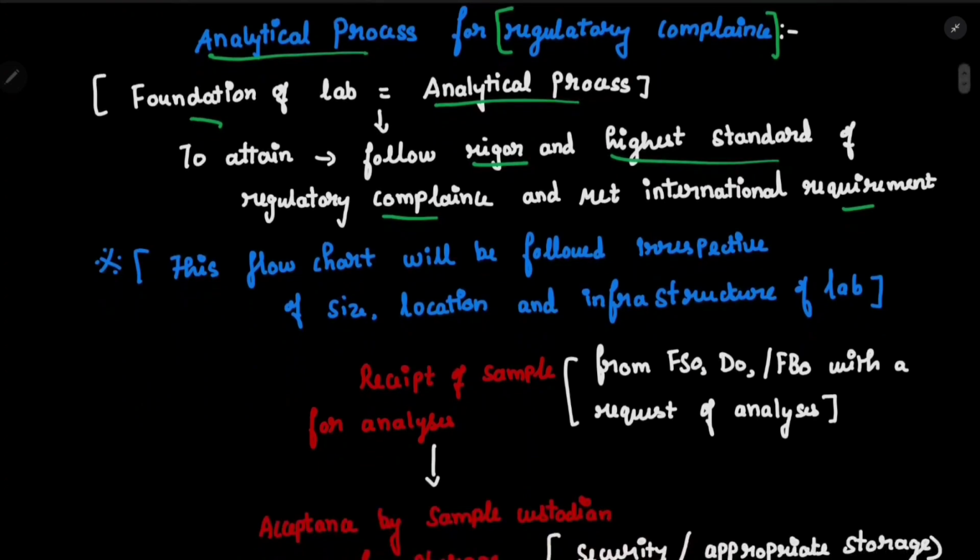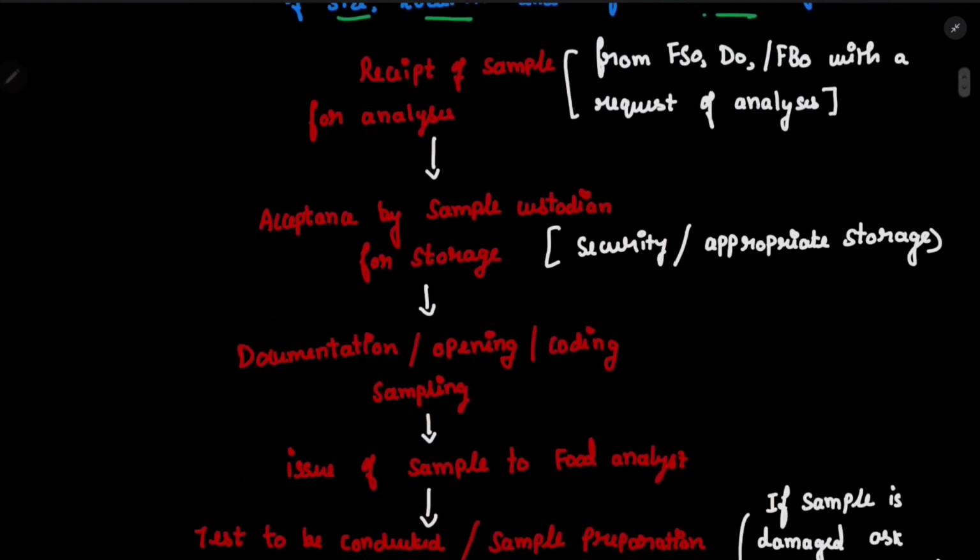Now we have learned everything about the analytical process. Now let's go to the perspective of a food analyst. This flow chart will be followed irrespective of the size, location and infrastructure of a lab. I have made the flow chart in a much simpler way. First of all, the receipt of sample for analysis. So let's assume a story now.